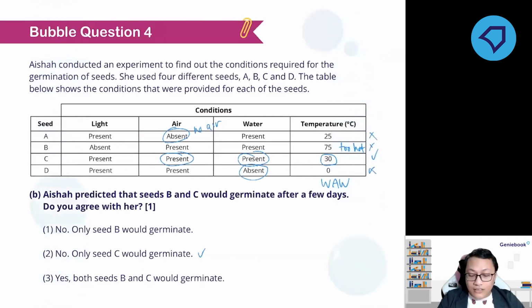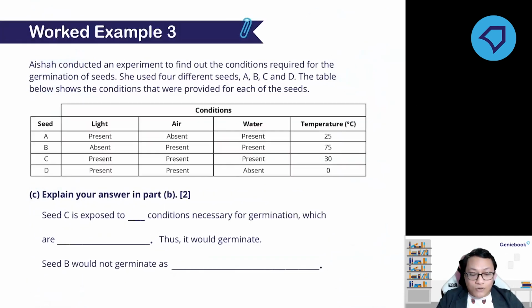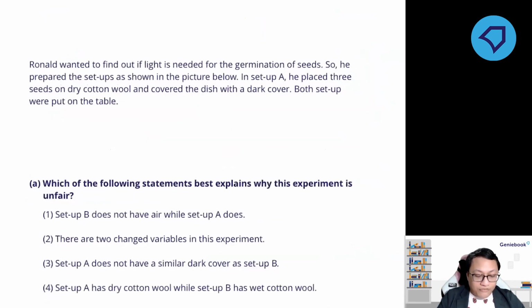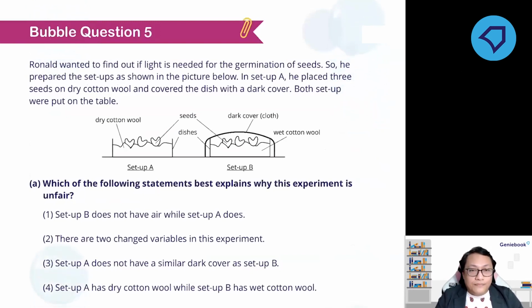Okay, last question. Let's go to the bubble question first. You have 1 minute and 30 seconds for this. The answer for this is number 2. There are 2 change variables. First is the presence of light, and the second one is the presence of water, right?